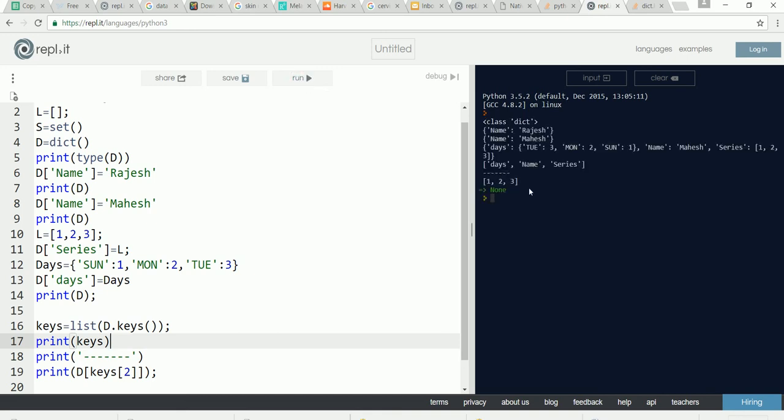Next time when I'm printing, days is 0, name is 1, series is 2. Because series is 2, it is printing the series. So this is simply how a dictionary can be used. Mainly we use it for key value pairs, for instance storing particular data and so on.